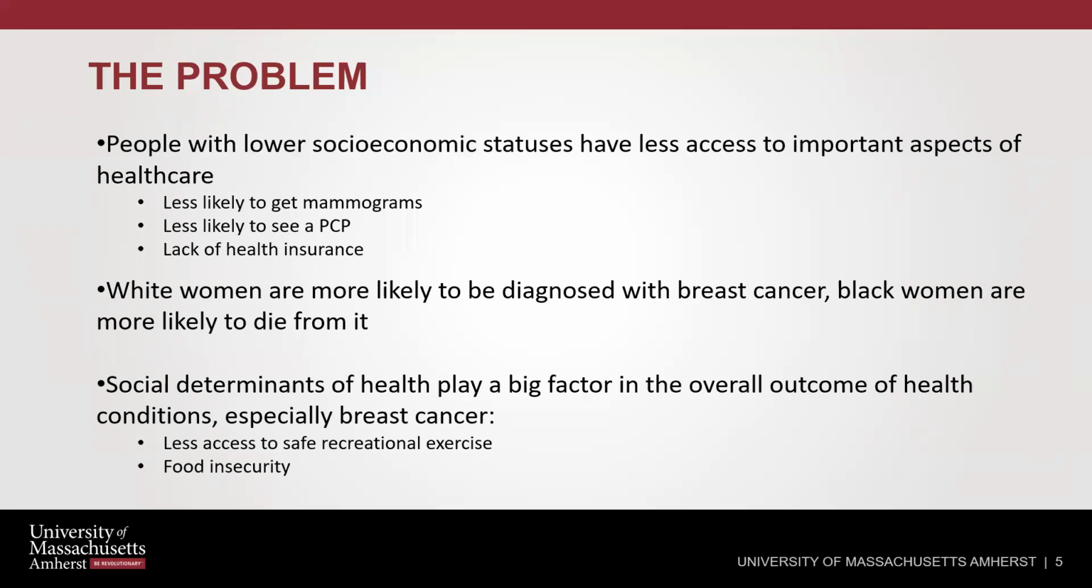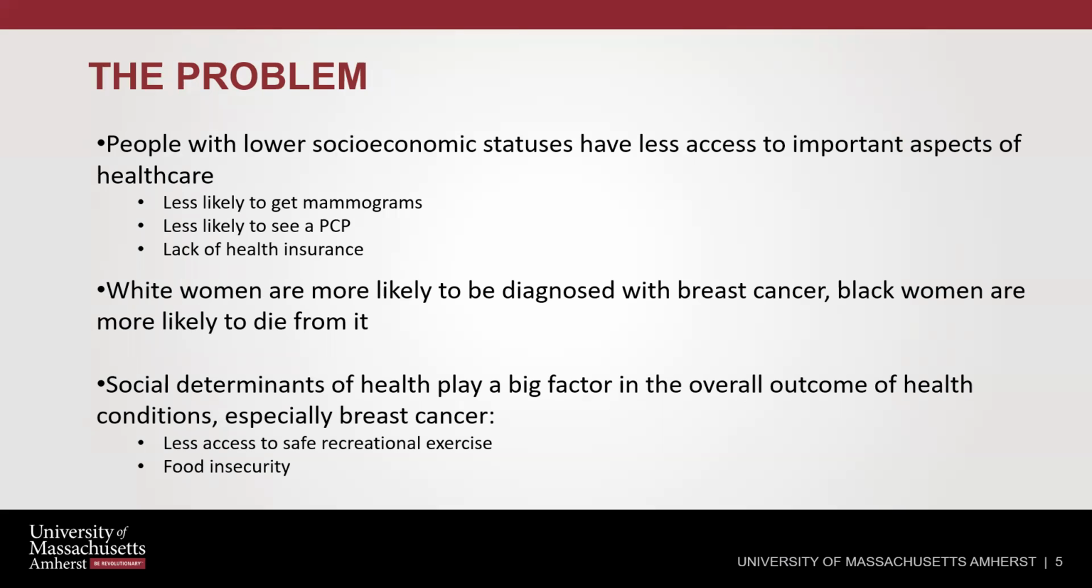People with lower socioeconomic statuses in the United States have less access to these aspects of healthcare. They are less likely to have health insurance. They are more likely to be in environments where they cannot access certain parts of healthcare, such as exercise and food. These are all aspects of healthcare that can prevent certain diseases, all diseases really, including heart disease and other types of cancer, but specifically for this topic of the thesis, it is breast cancer.